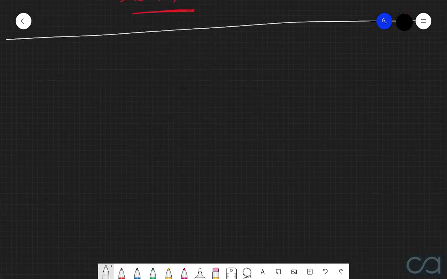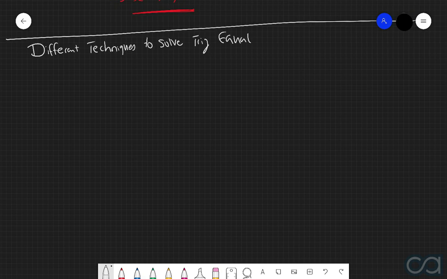Now, with that being said, let's go through a few different methods that we can implement to solve different forms of trigonometric equations. Now, the first two methods that we're going to look at are going to incorporate technology in solving these different trigonometric equations.